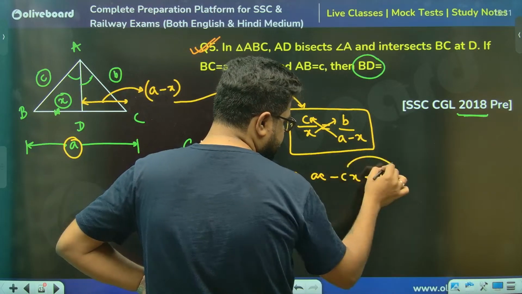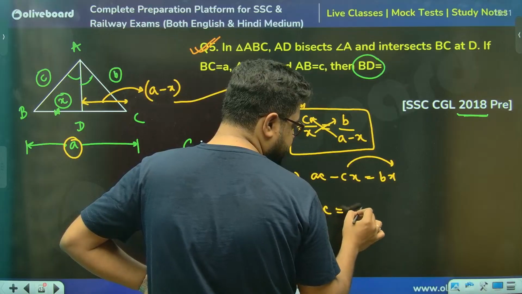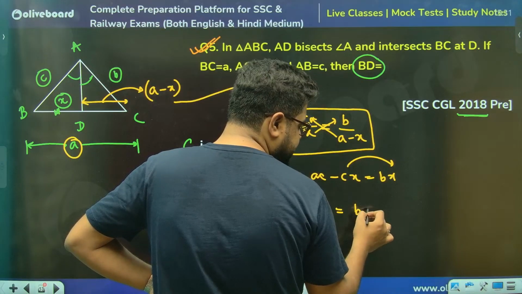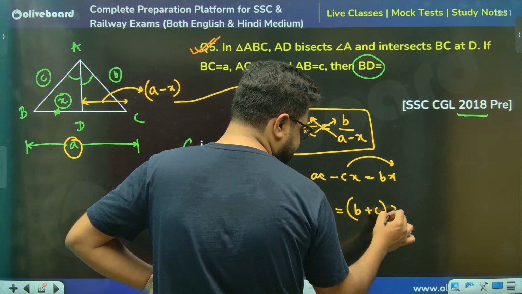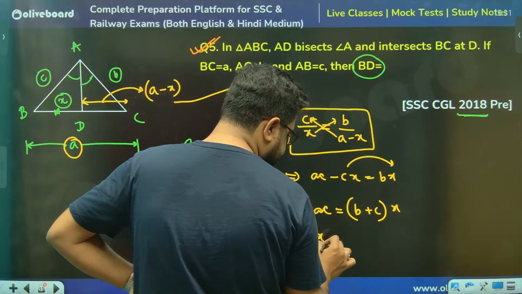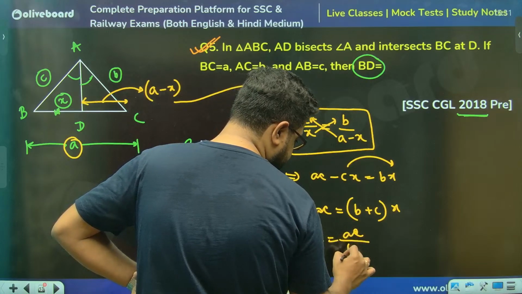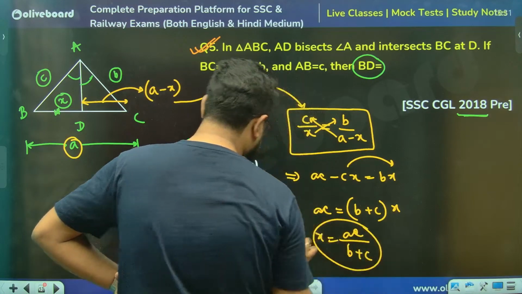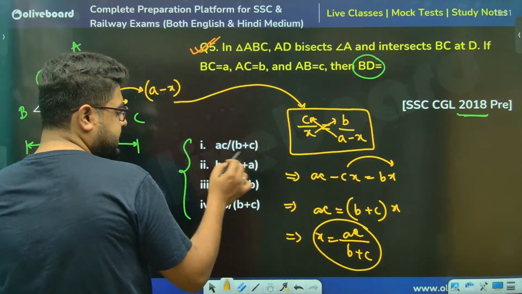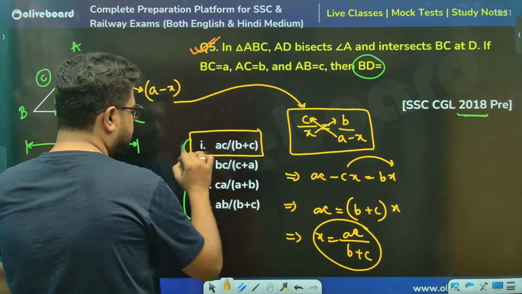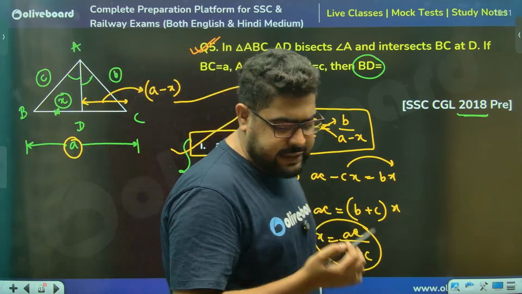Sir, take this X to this side. So AC becomes BX plus CX. So B plus C, and I've taken X common. So X becomes AC divided by B plus C. So that is your answer. AC divided by B plus C is option 1. But again, I'll show you one easier way to remember.